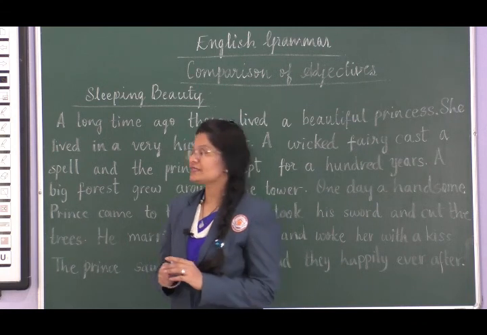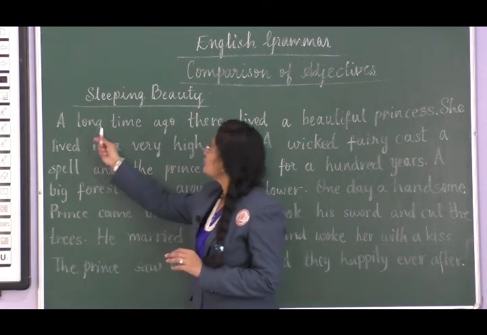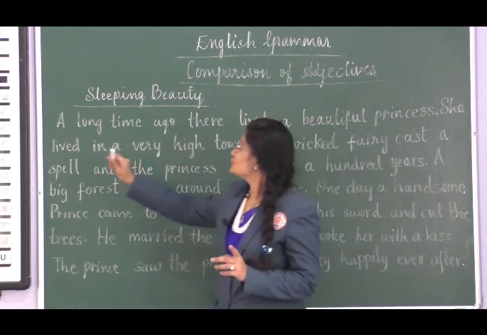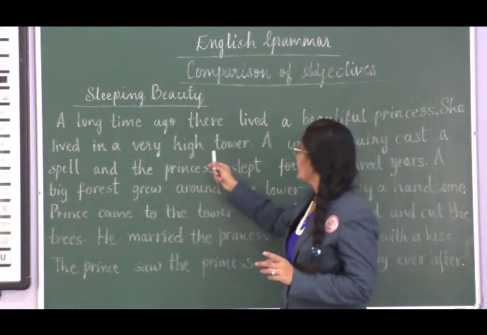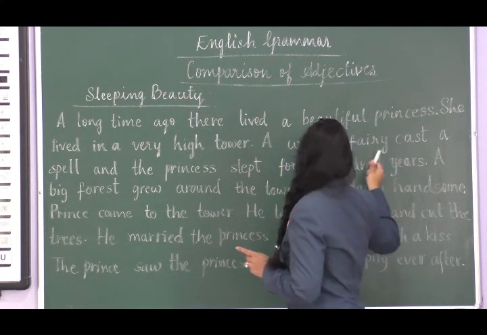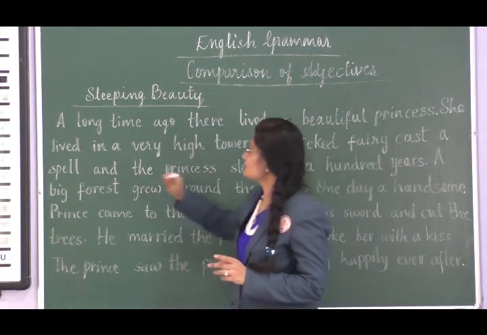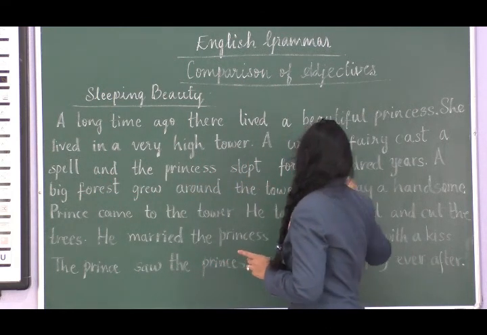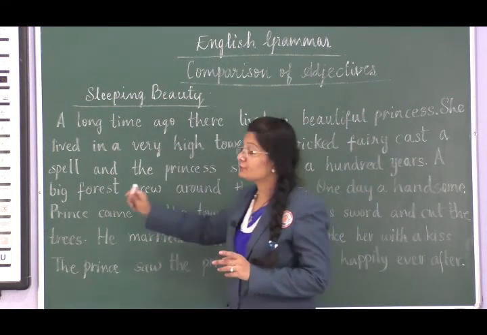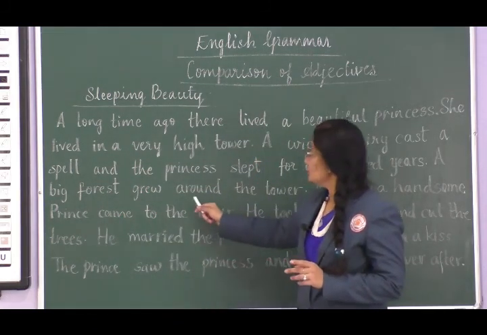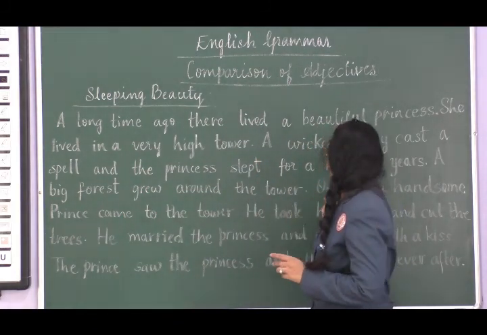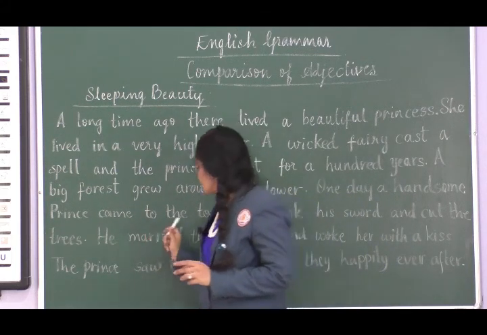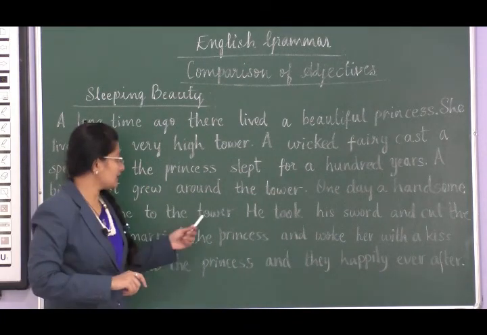Okay? So, let's begin. A long time ago, there lived a beautiful princess. She lived in a very high tower. A wicked fairy cast a spell and the princess slept for 100 years. A big forest grew around the tower. One day, a handsome prince came to the tower.